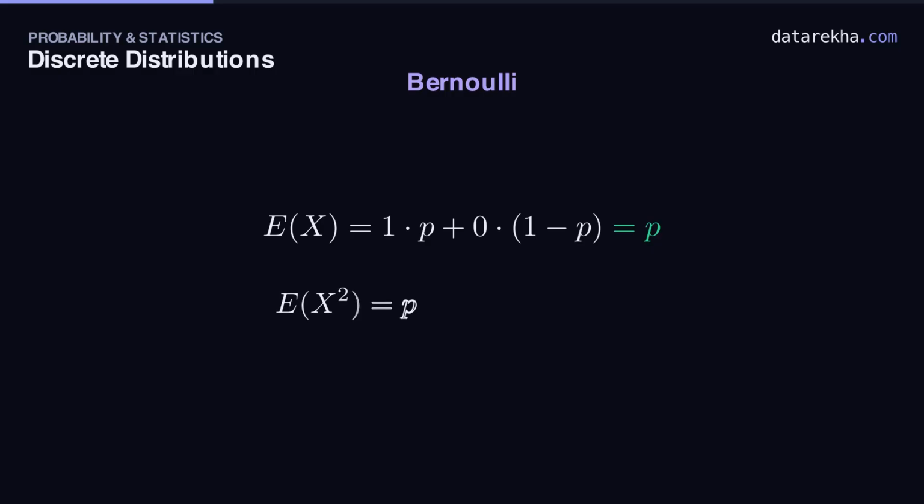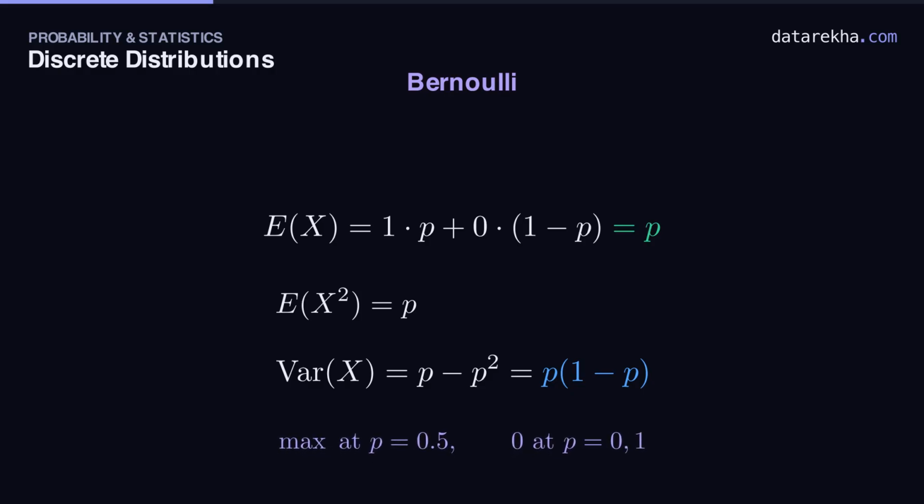For the variance, note x squared equals x here. 0 and 1 are unchanged by squaring. So E of x squared is also P, and the variance is P minus P squared, which factors into P times 1 minus P. One lovely detail. That spread is largest at P equals a half. A fair coin is the most unpredictable trial, and it vanishes to 0 when P is 0 or 1, where the outcome is certain.